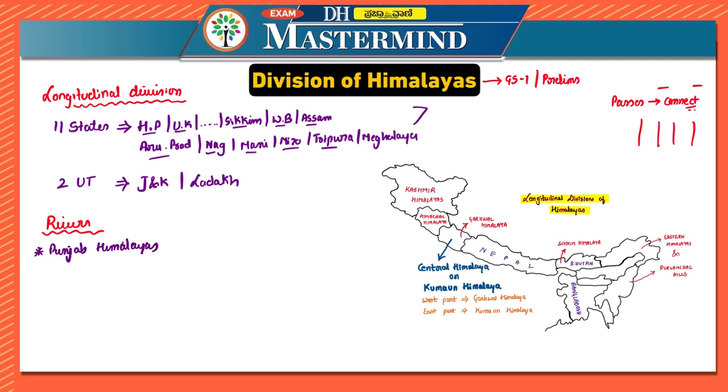Correct? This Punjab Himalayas is divided into 2 parts. One is the western side and the other one is the eastern side. The western side is called the Kashmir Himalayas and the eastern side is the Himachal Himalayas. Please remember, we are discussing the division on the basis of rivers over here. Now, what rivers do these lie between? The Punjab Himalayas lie between the Indus and Sutlej.